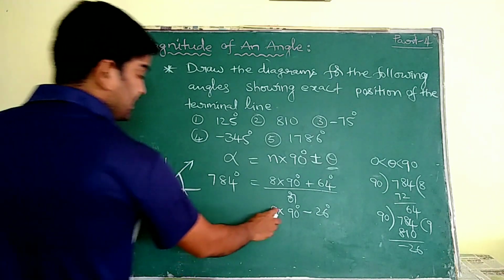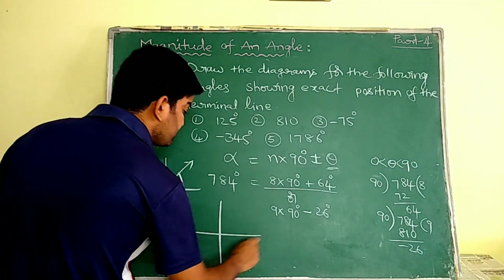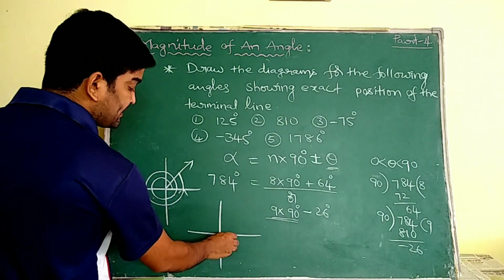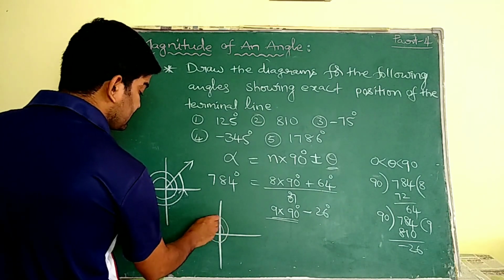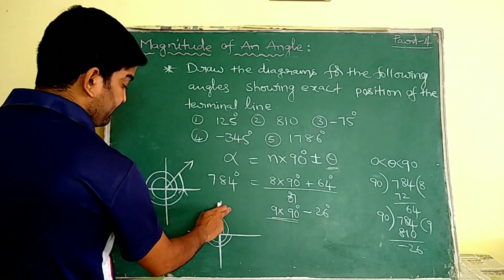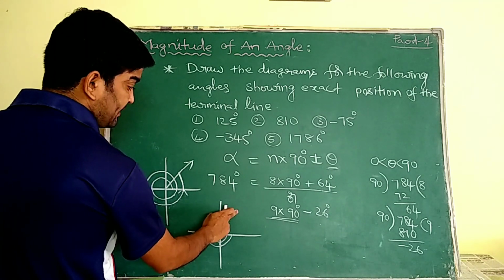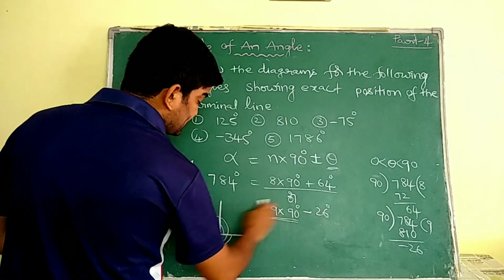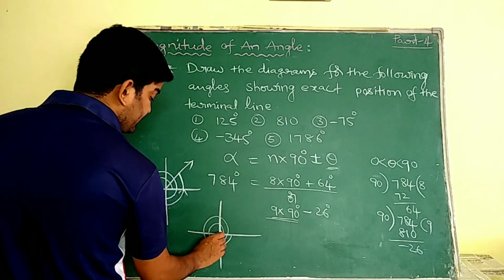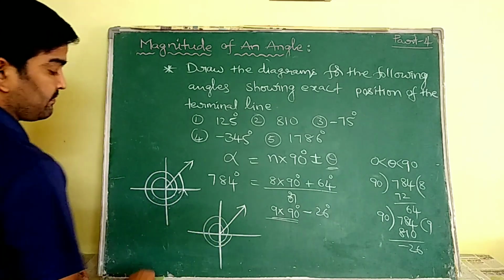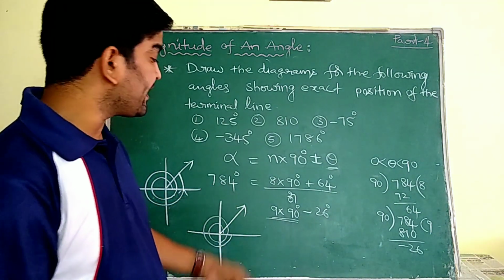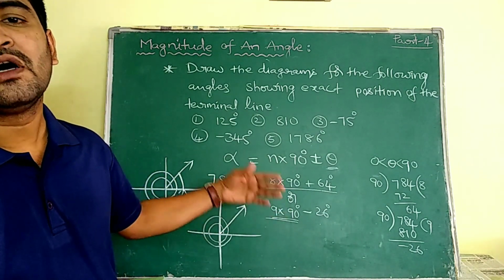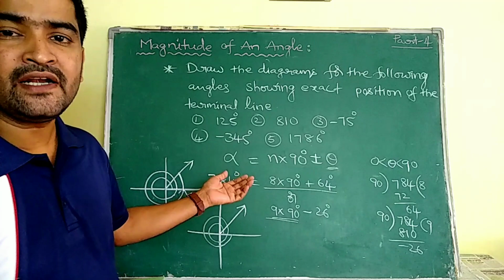Coming to this second representation. Here also see ma, 9 nineties. Up to 8 nineties it completes 2 revolutions. And now it is in the 9th ninety. This 9th ninety is not finished. It is 26 less than the 9th ninety. That means again it is in quadrant 1. So I may represent this 784 in 2 notations, whichever is convenient to you. Express that angle in your convenient way.